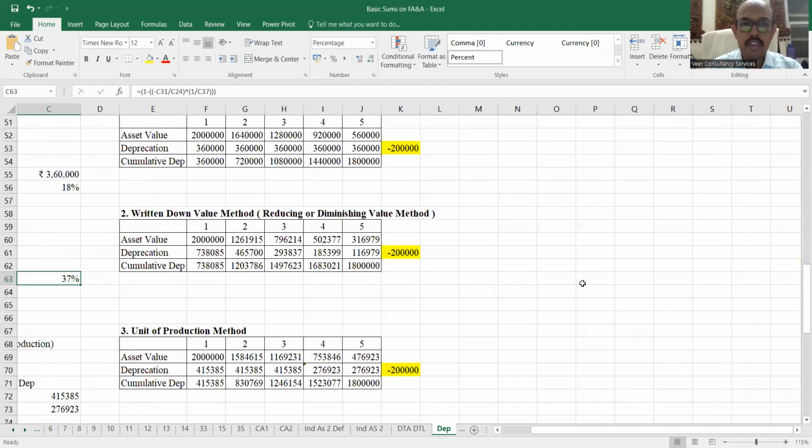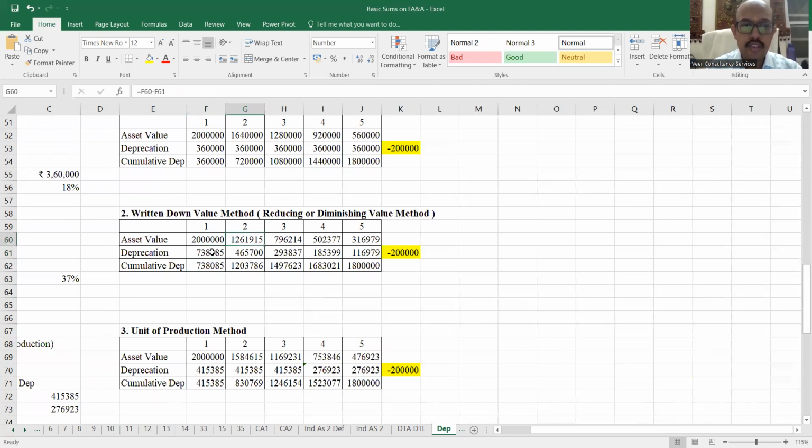So let us come back. How does it look like? Again, my asset value is 20 lakhs. Now over here, I'm going to charge how much? I'm going to charge 37%. So 20 लाख का 37% comes to 7,38,085. ये कहाँ जाएगा? This will go in the profit and loss account. और ये जो cumulative depreciation है, will go to the balance sheet.